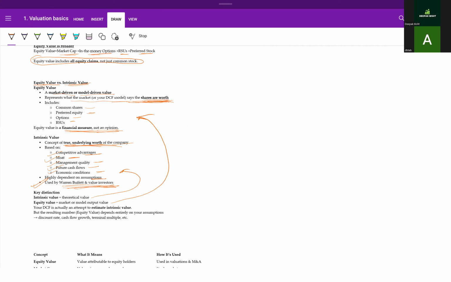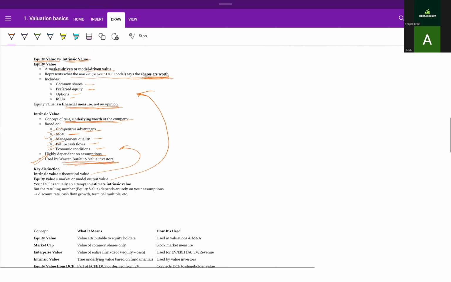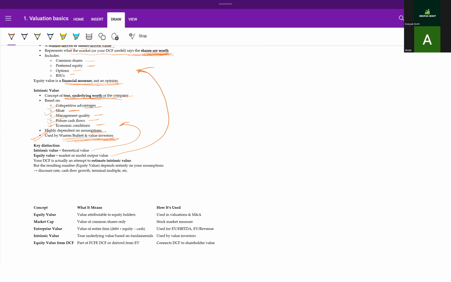So your DCF is actually an attempt to estimate intrinsic value, but the resulting number depends entirely on your assumptions: discount rate, cash flow growth, terminal value, and multiples, etc. So just remember these pointers: the competitive advantage, moat, management quality, future cash flow, economic conditions.